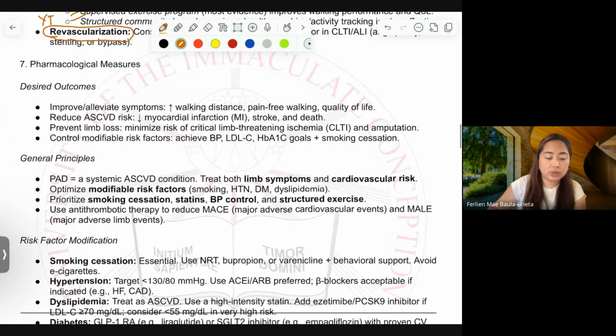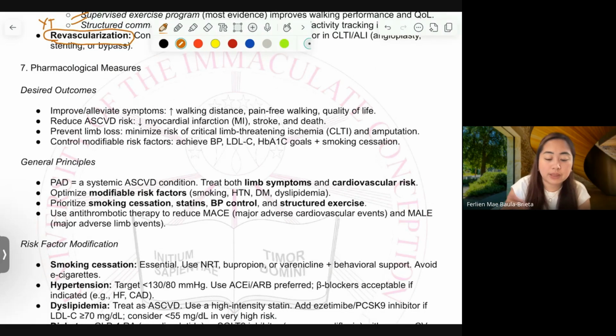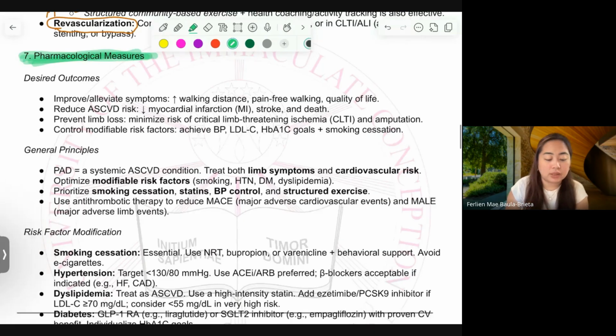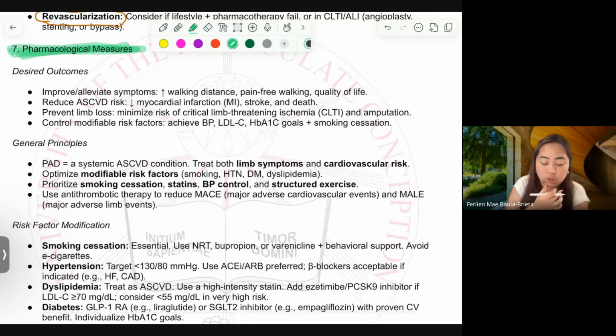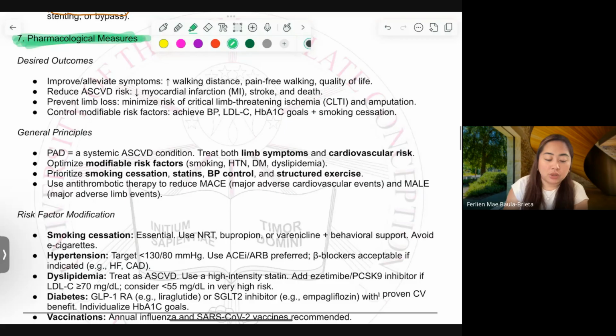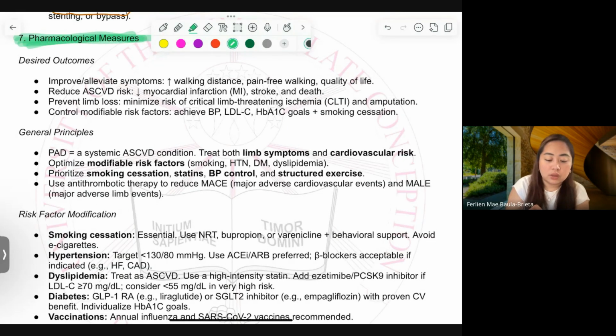Now, let's move on to the interesting part as pharmacists. As pharmacists, please be mindful of this. These are our desired outcomes as mentioned, specific to pharmacological measures. I know you understand this already. We have here decreased myocardial infarction, stroke, and death. This would be our general desired outcomes, and that would be serving as our basis for monitoring.